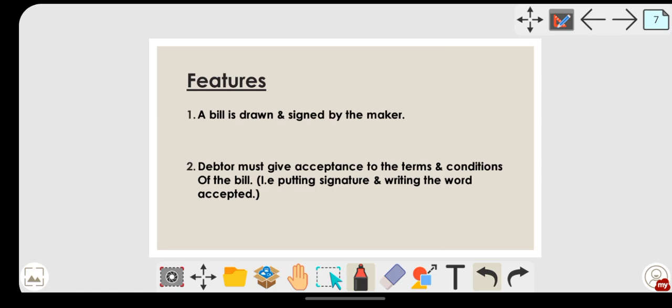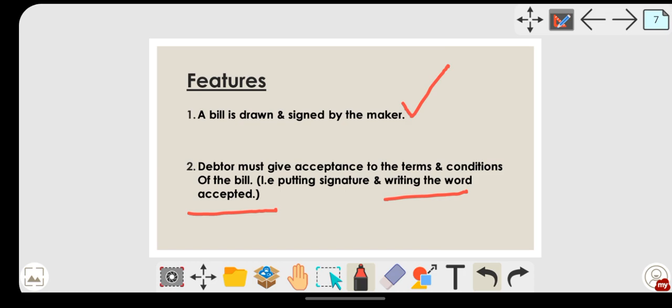So, features: a bill is drawn and signed by the maker. So who is going to sign? The drawer is going to sign. He is going to draw and he is going to sign. Then the debtor must give the acceptance to the terms and conditions of the bill, that is, putting his signature and writing the word accepted.